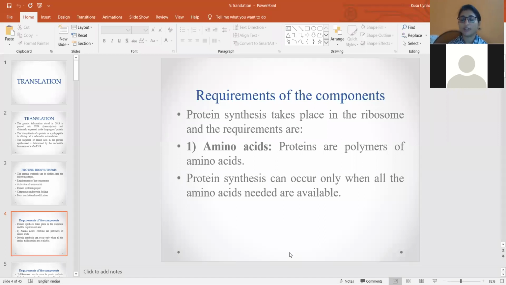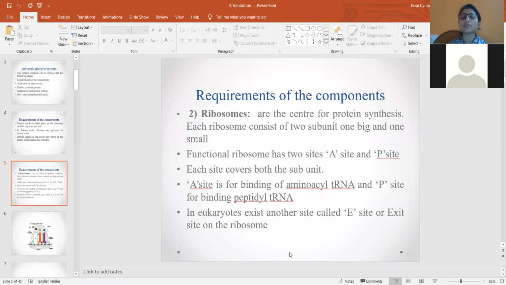So amino acid is one of the main requirements of protein synthesis. The next component required for protein synthesis is the ribosomes. Why the ribosome? Because ribosomes are the site of protein synthesis, the place where the protein synthesis is happening. Ribosomes are present in the cytoplasm and on the rough endoplasmic reticulum. The roughness of the endoplasmic reticulum is because of the presence of ribosomes.